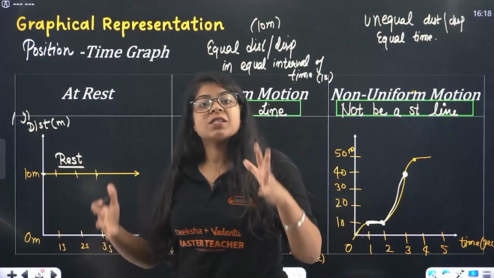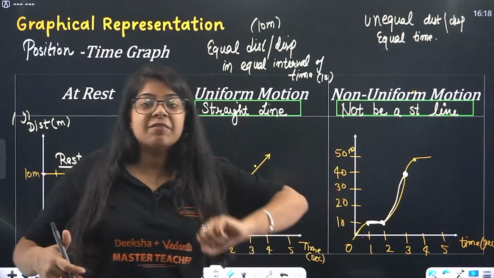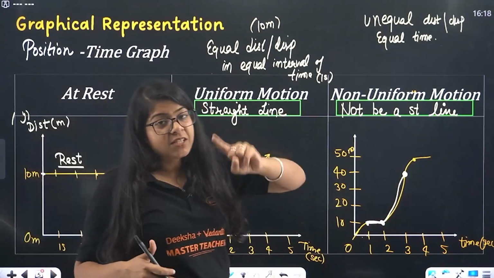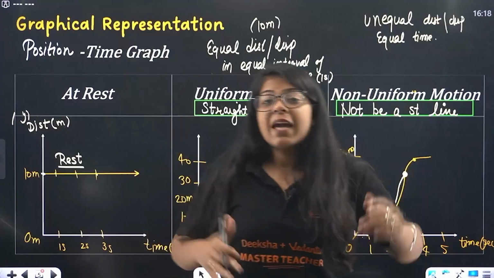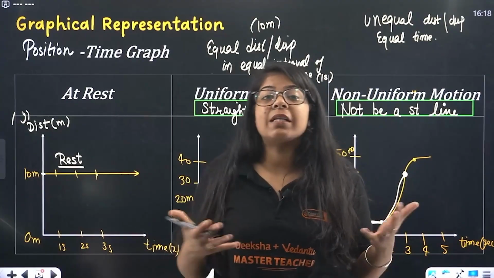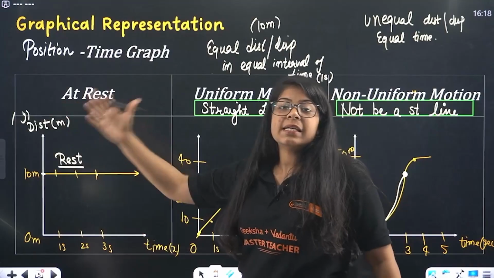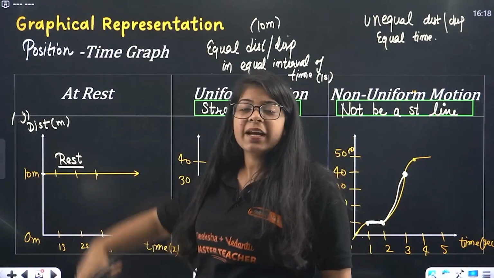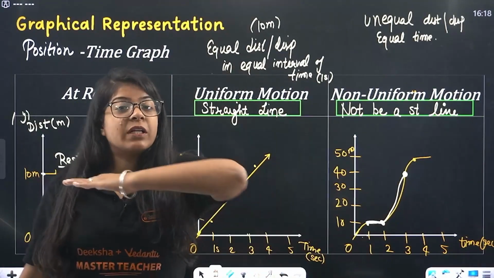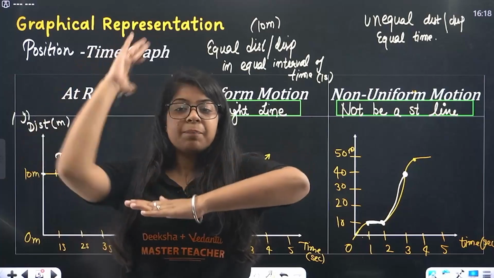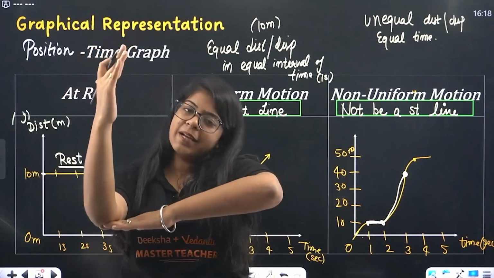So distance can be 0. Displacement can be negative, distance can't be negative. But we have a choice over the distance, but not over the time. So time is independent, distance is a willpower, a choice, right? So the independent quantity will be on the x-axis, a dependent quantity will be on the y-axis.